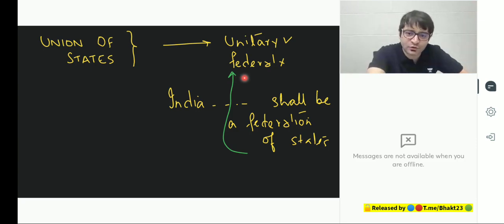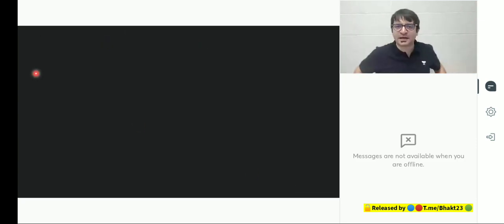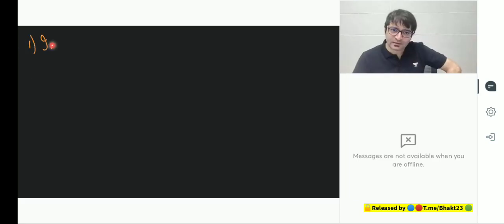This question was asked to Dr. Ambedkar. Dr. Ambedkar was asked, why have you mentioned India, that is Bharat, shall be a union of states, and not a federation of states? Dr. Ambedkar said, we are a federal polity. Our constitution is federal. Even then, I have used the term union of states for two reasons. Reason number one, India is not the result of an agreement among states.